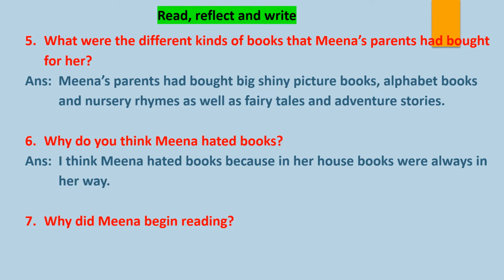all the creatures, all the characters, they came out of the books, no? The people, the animals, isn't it? The fairies, they all came out. And they started messing up the room. And a lot of noise was there, like thumping, grunting, barking, and all. So Meena got irritated at that time, and she wanted them to go back, isn't it? But she couldn't find a way to let them go back into the books.